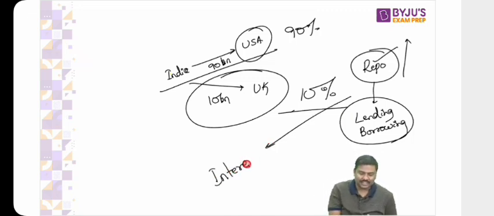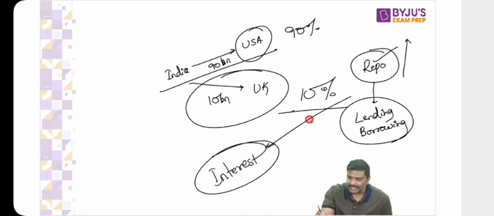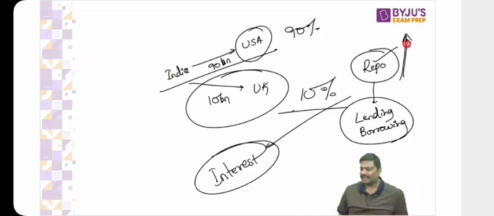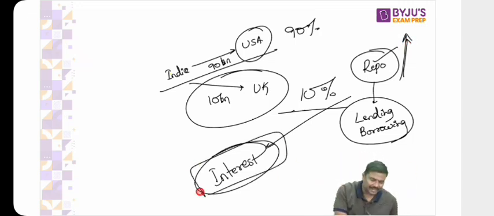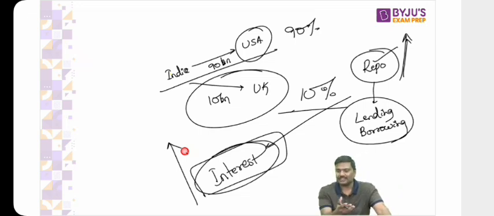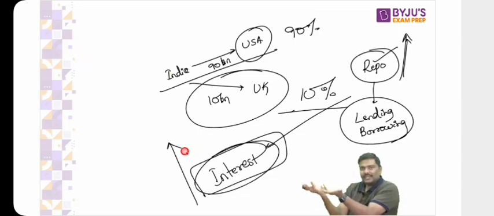kind of lending and borrowing in the market. You tell me. If repo rate increases, what will happen to any kind of lending and borrowing in the market? Don't you think the rate of interest should increase? If repo rate increases, it simply means there's a lender, there's a borrower. So basically, the lender is charging more rate of interest.